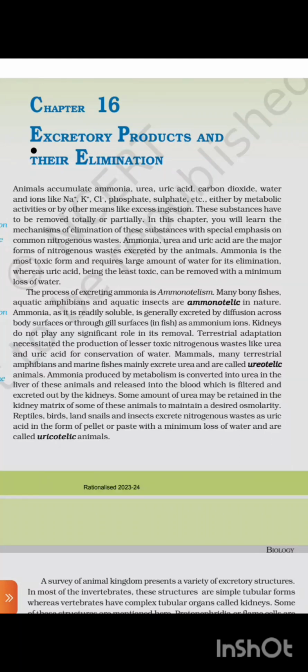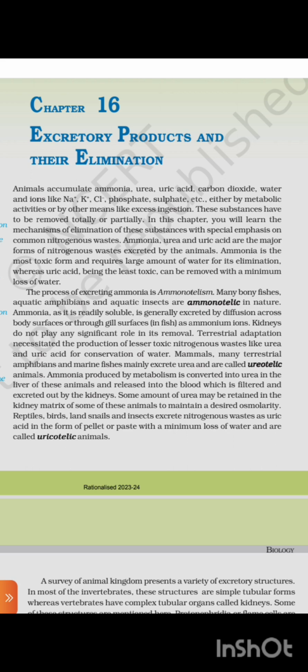Chapter 16: Excretory Products and Their Elimination. Animals accumulate ammonia, urea, uric acid, carbon dioxide, water, and ions like sodium, potassium, calcium, phosphate, sulfate, etc., either by metabolic activities or by other means like excess ingestion. These substances have to be removed totally or partially. In this chapter, you will learn the mechanism of elimination of these substances, with special emphasis